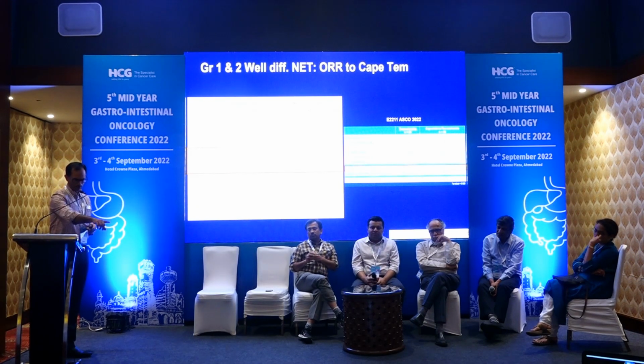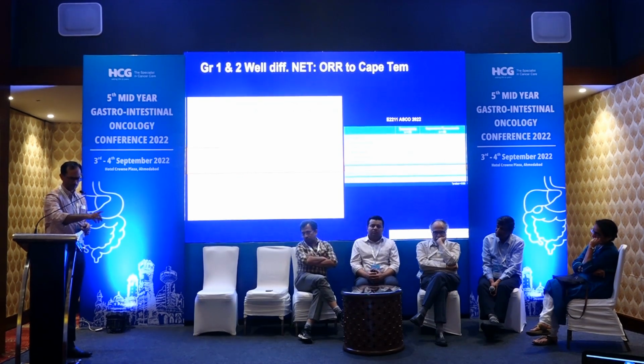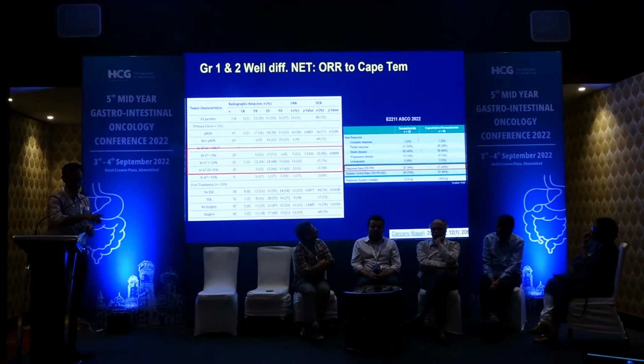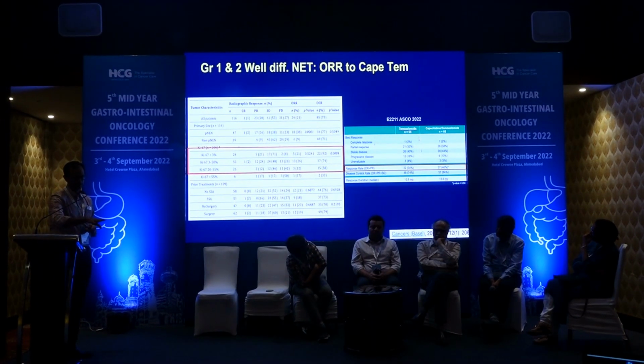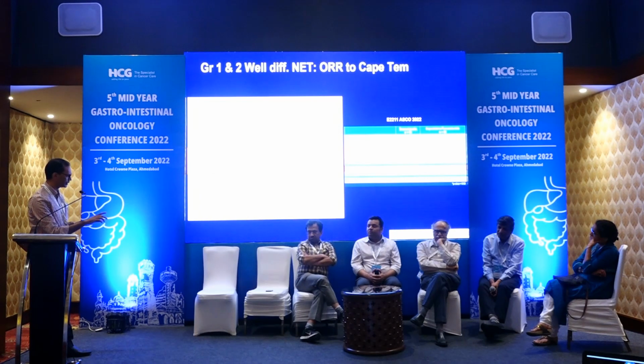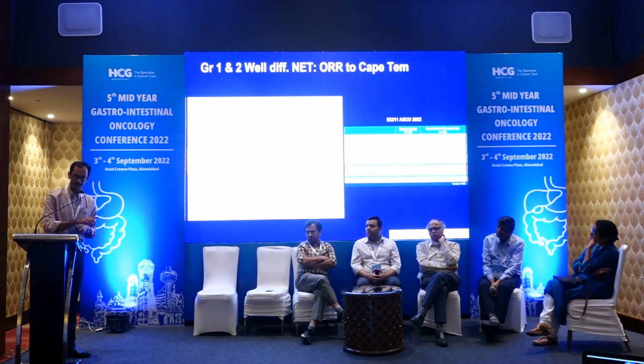And the one on the left is a retrospective analysis. It is pancreatic, non-pancreatic, everything, 116 patients. Look at that, even in a Ki67 that is less than 3%, that's only 24 patients, but you're still getting an overall response rate of 20%. And I think most of that should be pancreatic NET, because that's where even with a low Ki67, you're expected to respond to CAPTEM.